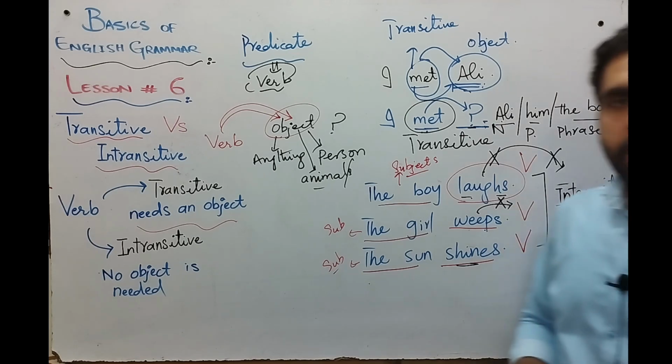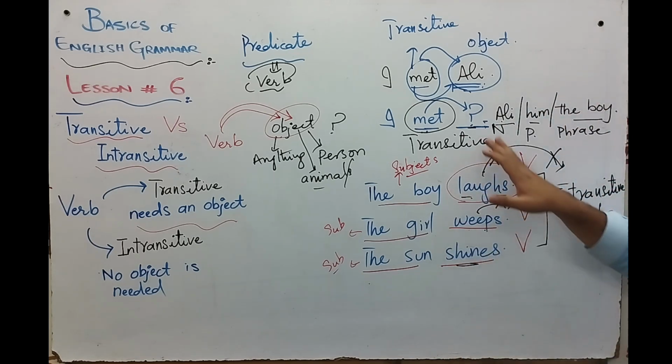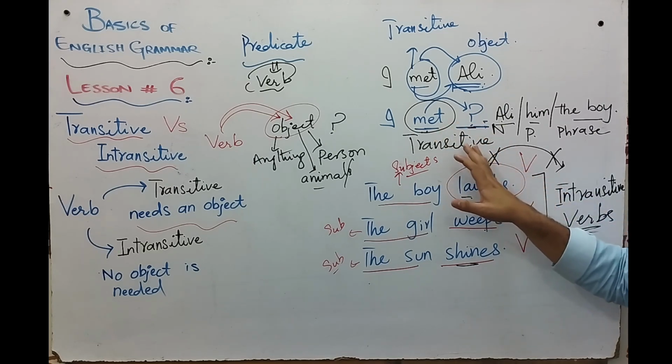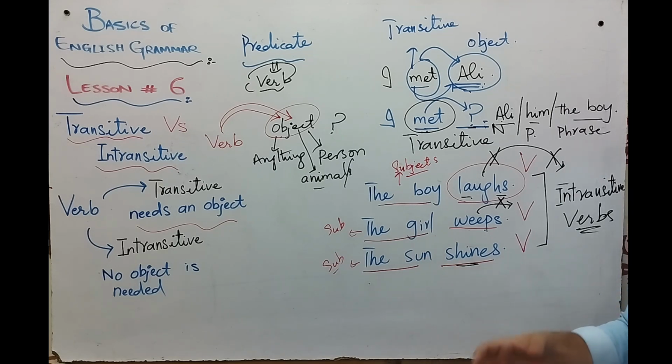Okay, let's give it a quick review. Transitive verbs are those verbs that need an object to complete their meaning, and intransitive verbs are those verbs that do not need any kind of object to complete their meaning because their meaning is completed by the verbs that are used in a sentence.